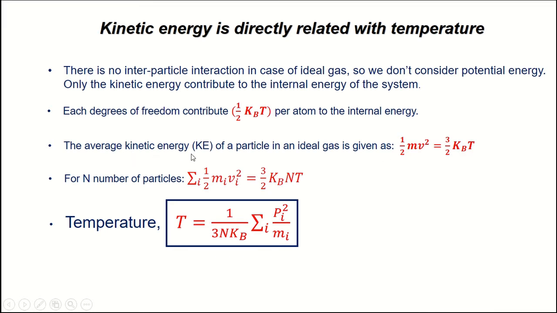Also, the average kinetic energy of a particle in an ideal gas is 1/2 mv squared. So for n particles it can be written like this, and after rearranging the terms, the temperature is equal to 1/(3 n kB) times the sum of the square of momentum over mass. It is basically a summation because we are considering the whole system, all the particles in the system. So that's how temperature is related to the velocity of the particles.